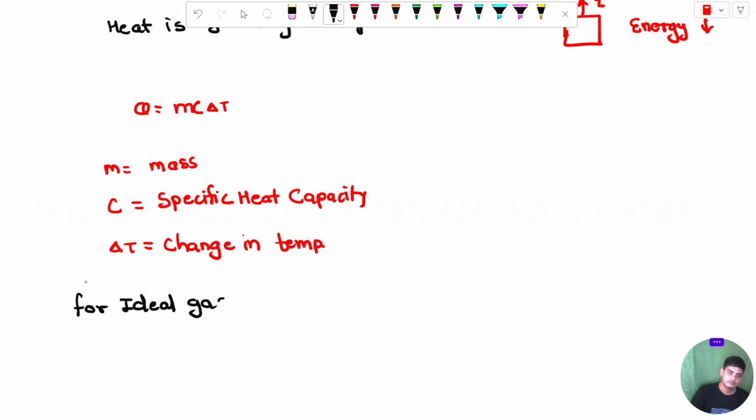For ideal gas, the value of Q is nCΔT. Here n is the number of moles, C is the molar specific heat capacity, and delta T is the change in temperature.